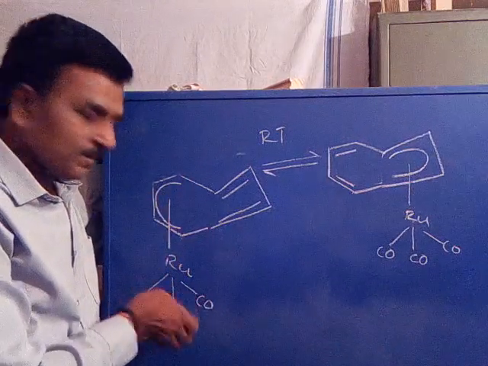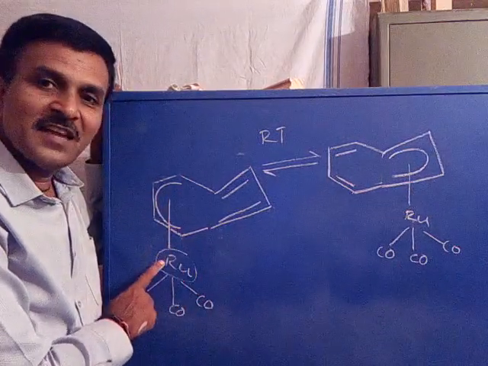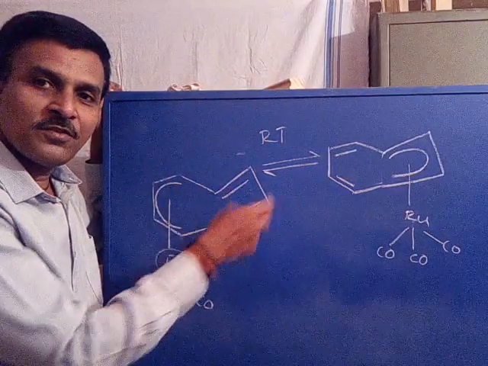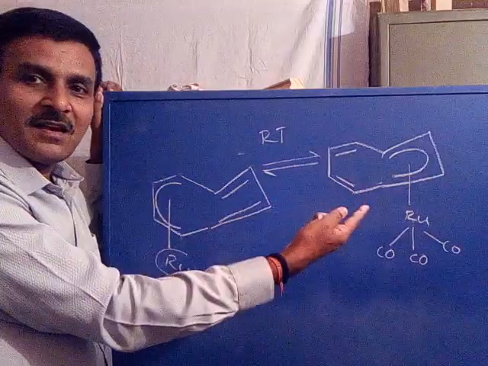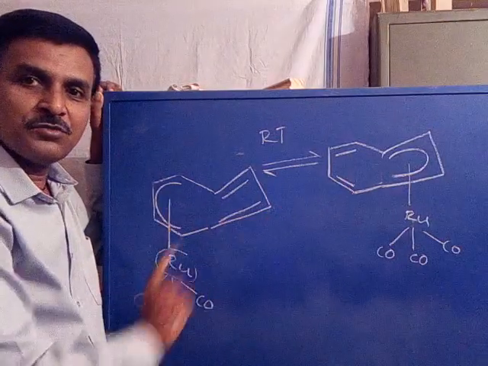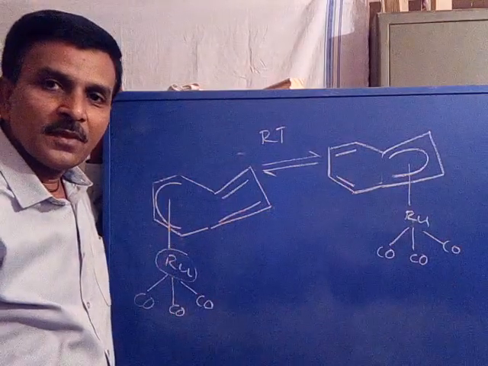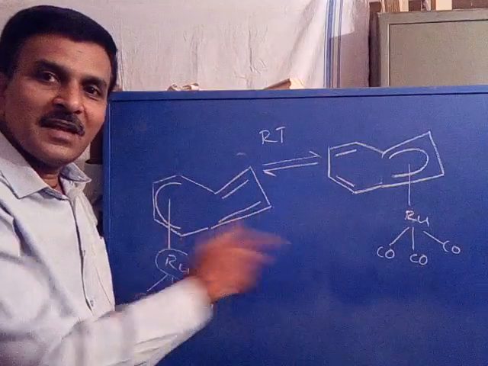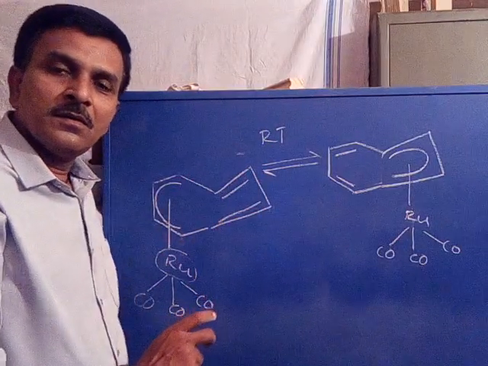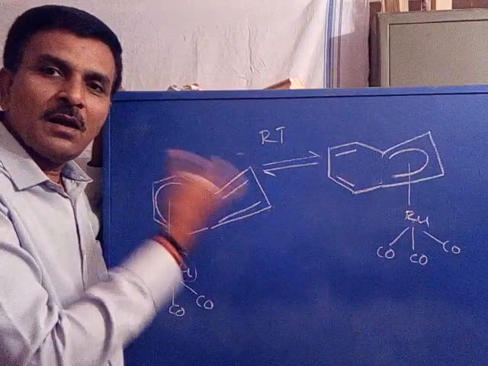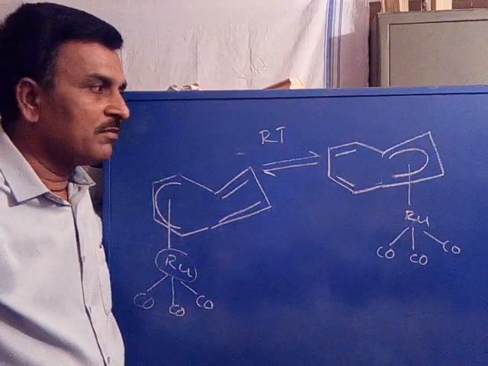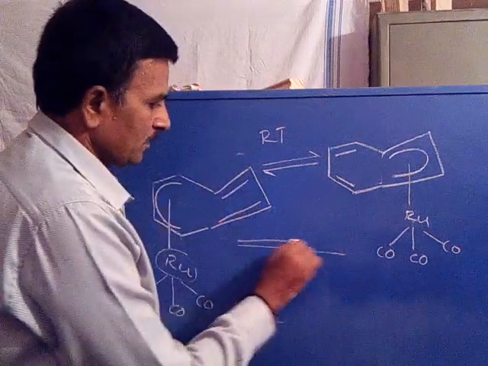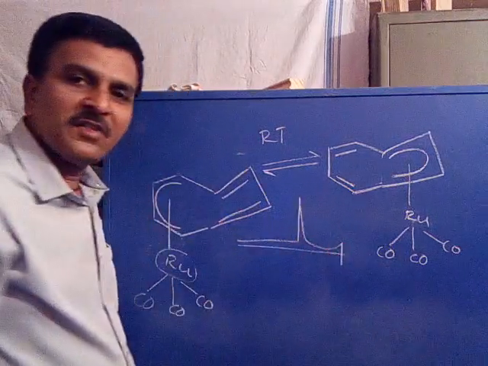This metal ion is exchanged rapidly from the first set of 4 carbons to the next set of 4 carbons, resulting in the second structure, which is identical. These two are identical. Now at room temperature, at a higher temperature, when this rapid exchange is so fast, all 8 hydrogens become equivalent. Only one signal appears.